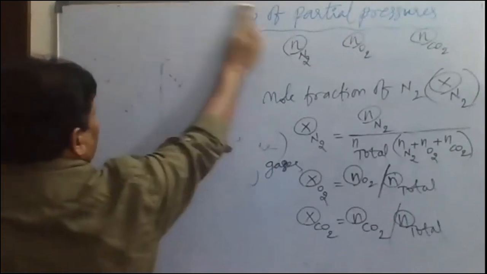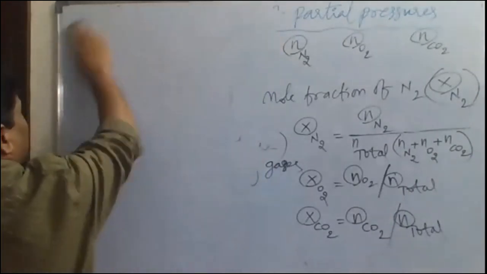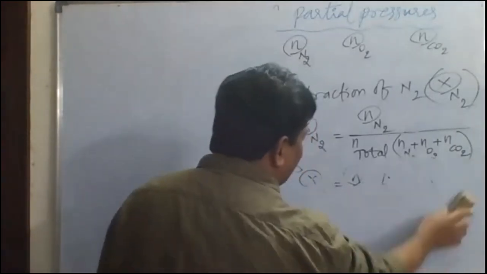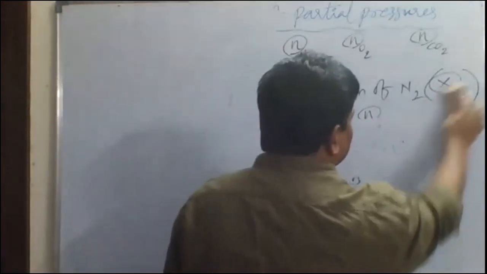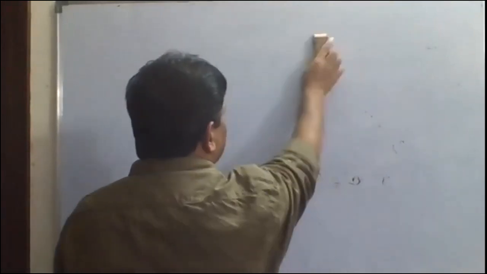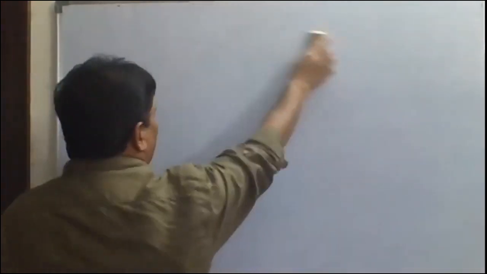So when we take moist gas and dry gas, what is the difference between these two? Moist gas is equal to dry gas plus some water vapor. Moist gas is nothing but dry gas with some water vapor in it. So that is called moist gas. For the moist gas, there will be some pressure.